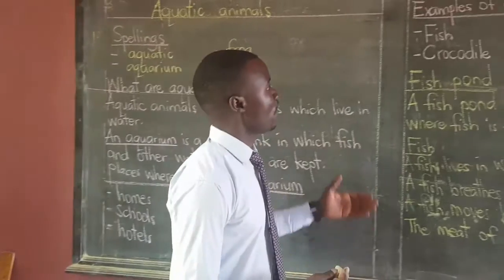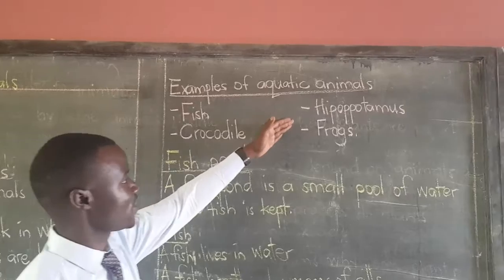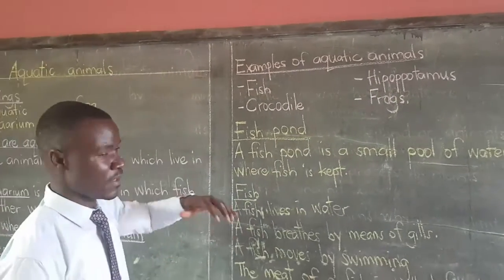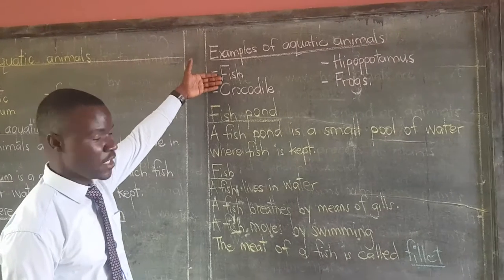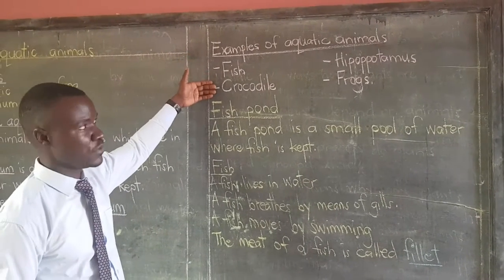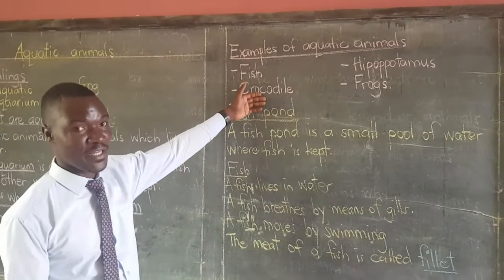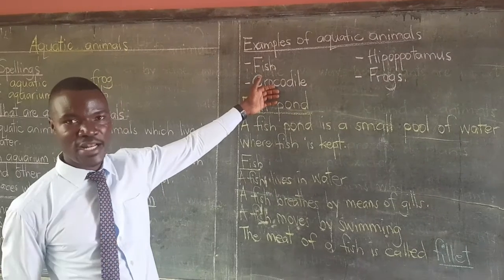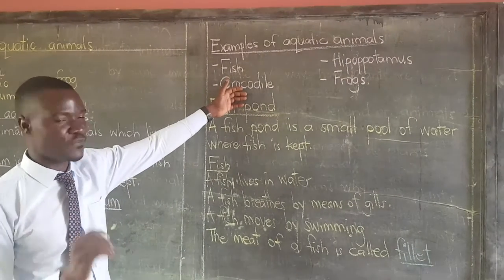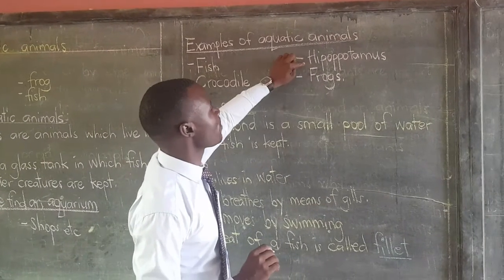However, I want to look at also examples of the aquatic animals that we talked about last time. However, we didn't mention some of them. We talked about the fish. Fish is an aquatic animal. It lives in water. Crocodile. A crocodile. I think you all know a crocodile. It is an animal that lives entirely in water and eats flesh. We have the frogs. The hippopotamus.